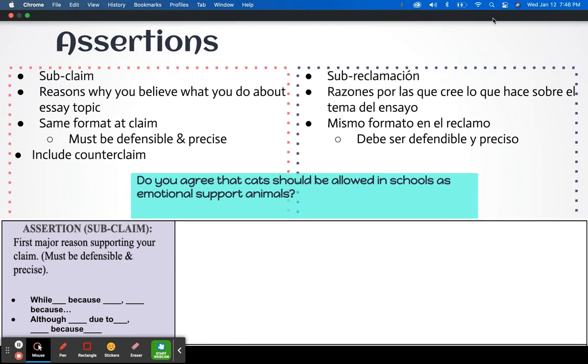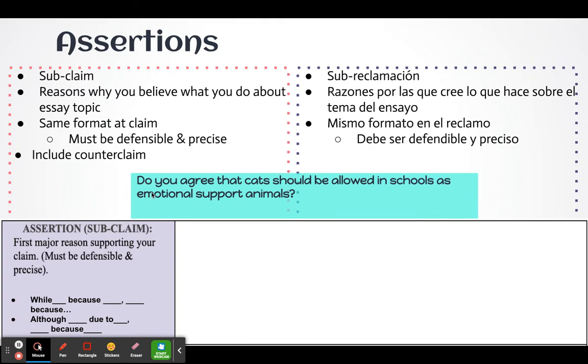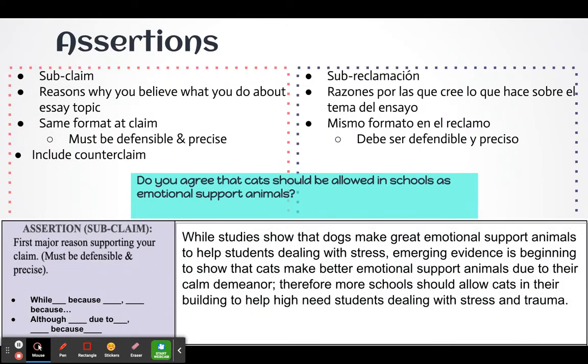So today we're actually going to be working with this topic right here. Do you agree that cats should be allowed in schools as emotional support animals? So that is our topic. And we're going to pretend like there is an article we've read and choose a side. Do we believe it or not? And in this case, I am choosing the side that yes, cats should be allowed in schools as emotional support animals.